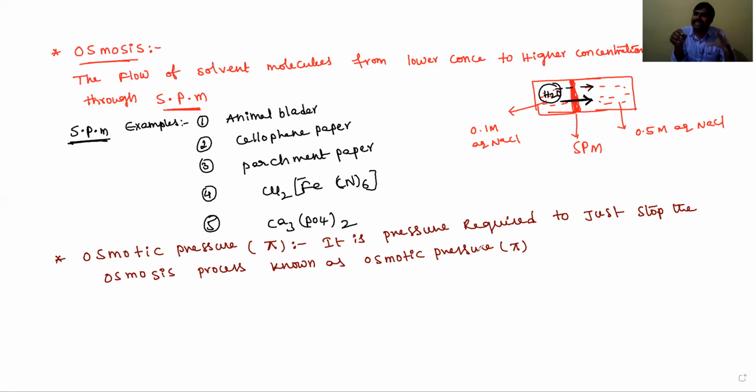Now the osmotic pressure equation has been derived by Van 't Hoff. Van 't Hoff has derived the osmotic pressure equation. Okay, students, how did Van 't Hoff derive it? Because we know that colligative properties are the properties of dilute solutions. So Van 't Hoff thought that dilute solutions are just like ideal solutions. According to the ideal gas equation, Van 't Hoff derived the osmotic pressure equation by using the gas laws, because he thought dilute solutions behave as ideal gases.